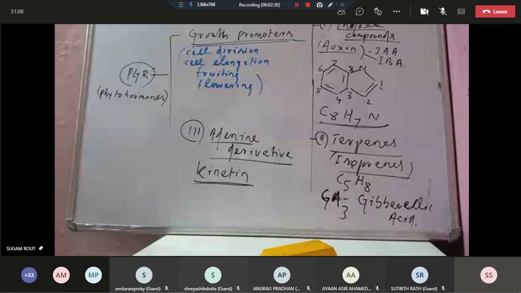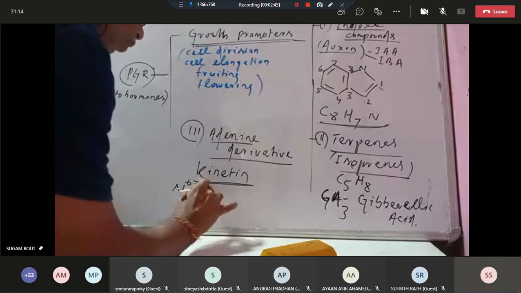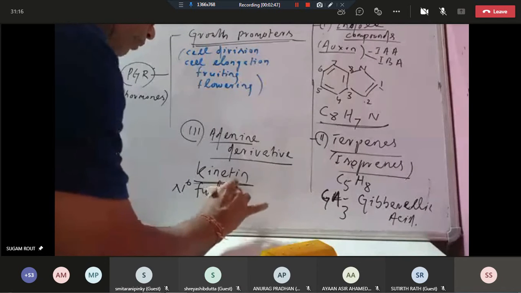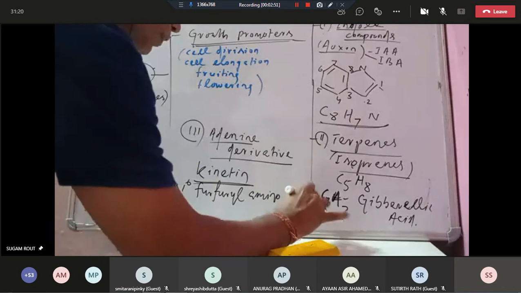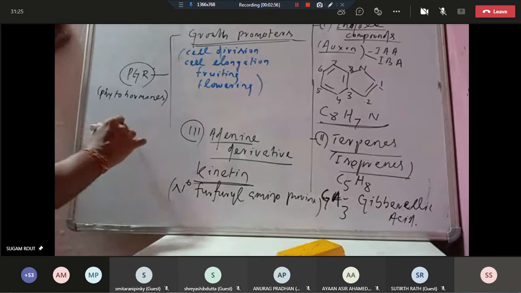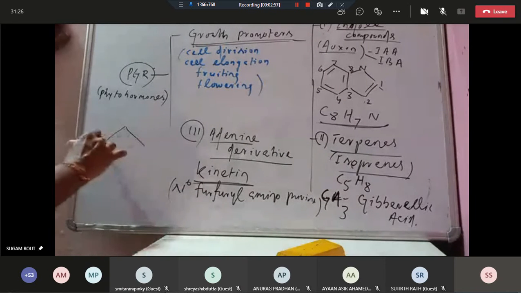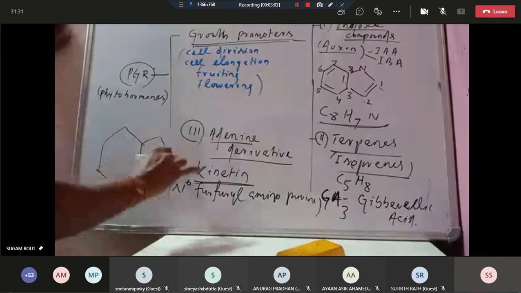Kinetin is known as N6 furfuryl aminopurine. Because you know the adenine structure, similarly to indole, it has a hexagon and a pentagon.